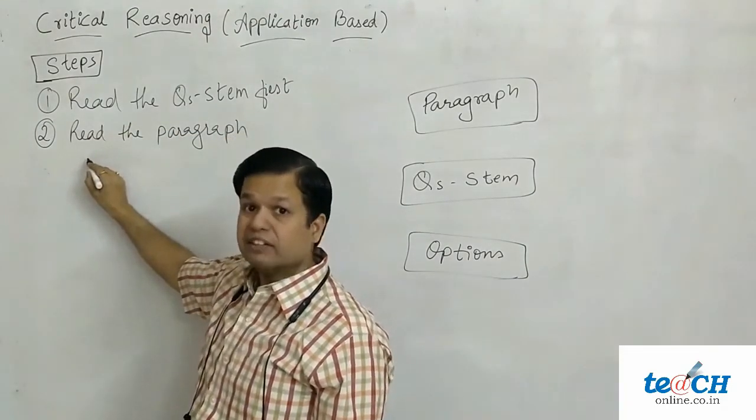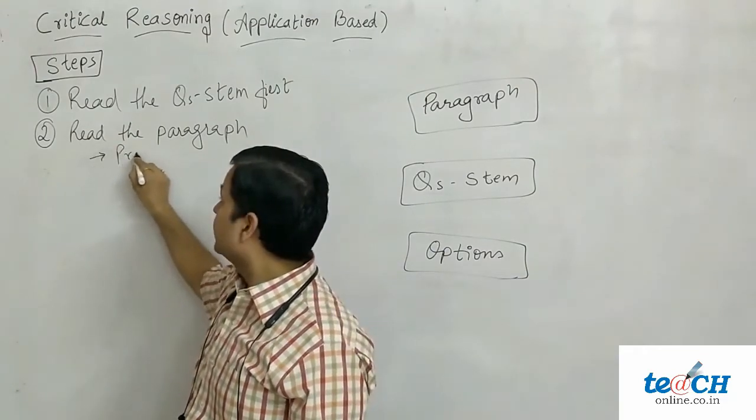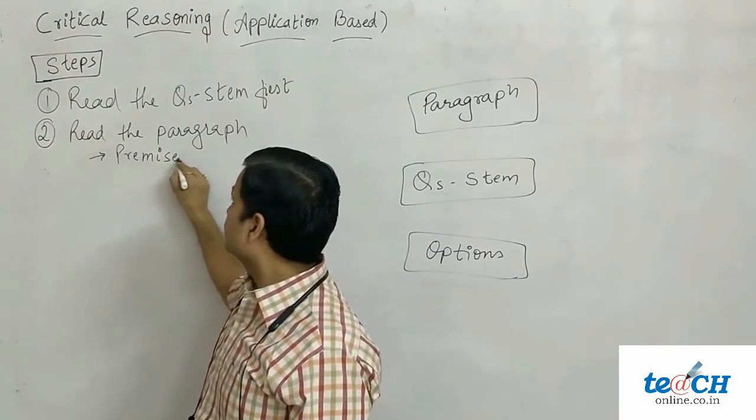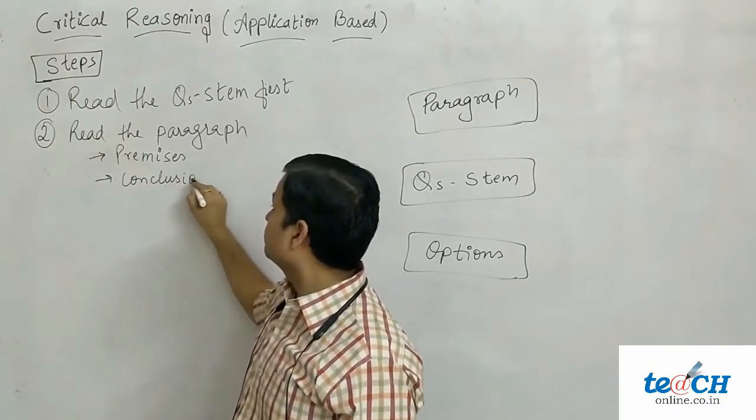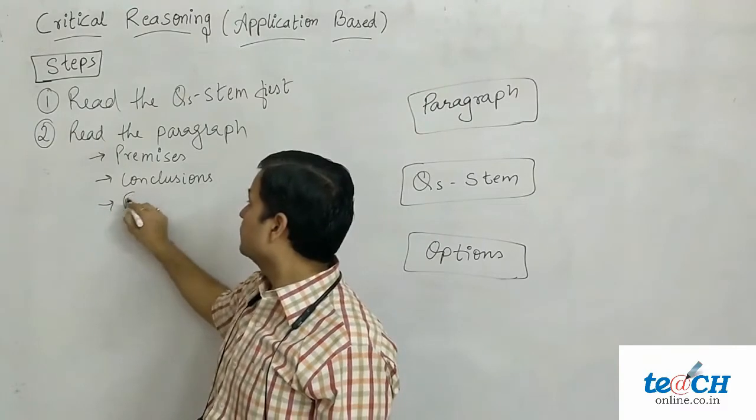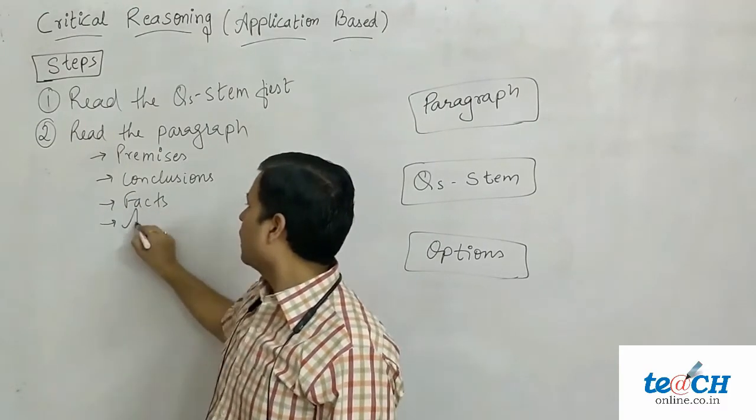While reading the paragraph, try to identify premises, conclusions, facts, arguments.